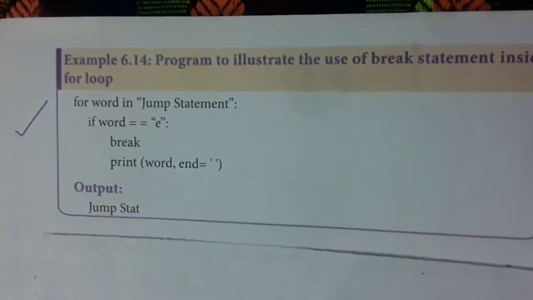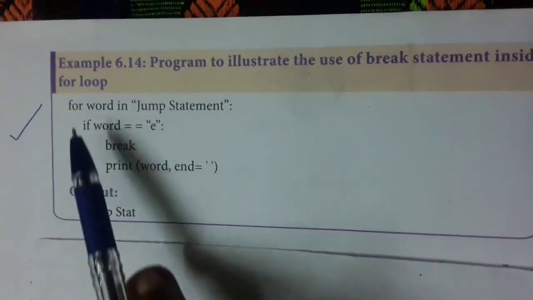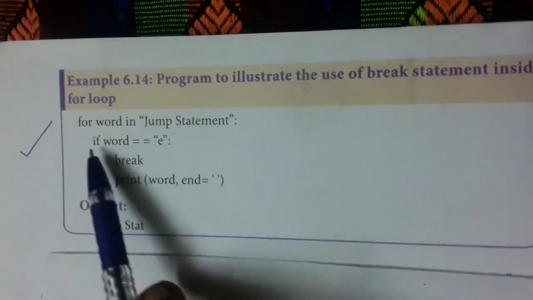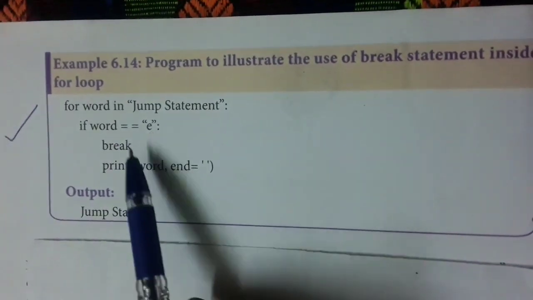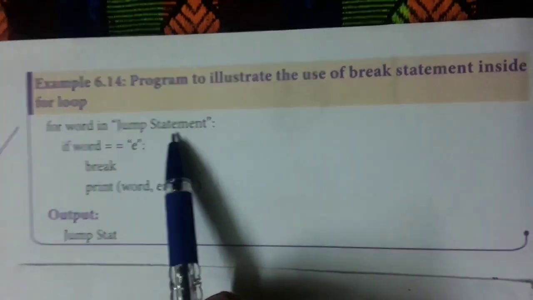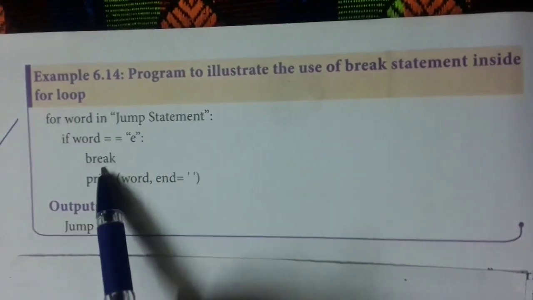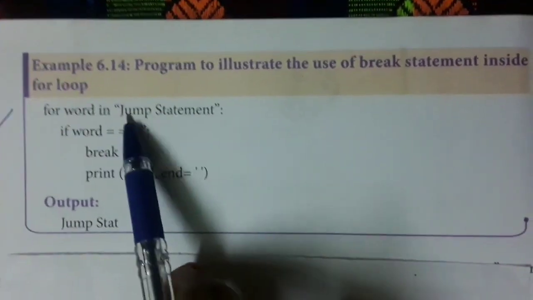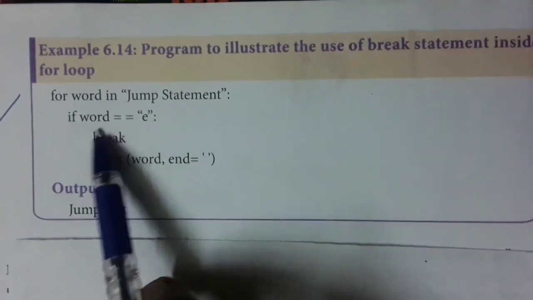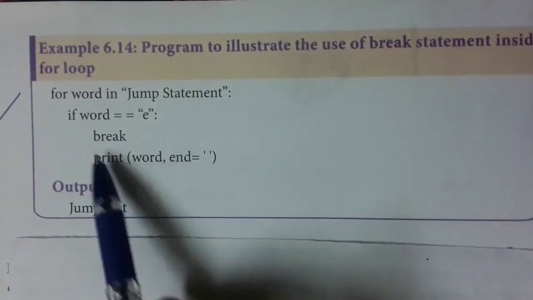Now, an example for the break statement. See, the word is given as "jump statement". If word equal to 'e', break. So it will check each and every alphabet. If the alphabet is 'e', it will break the statement and come out of the loop. So what will be printed? "Jump stat" will be printed. When it comes to 'e', this will break the statement.